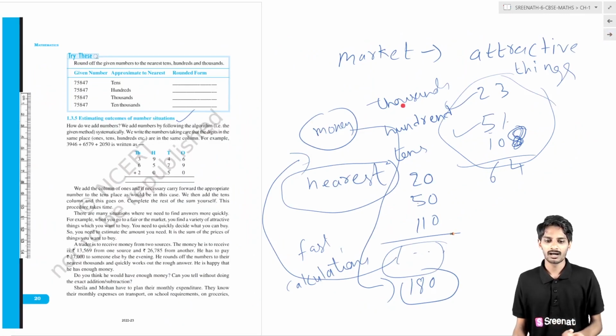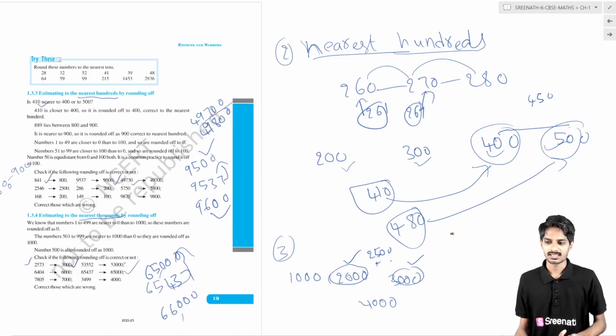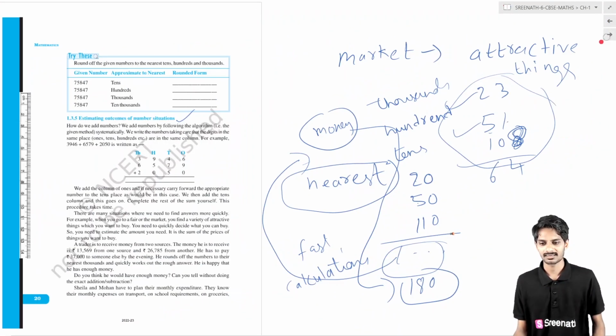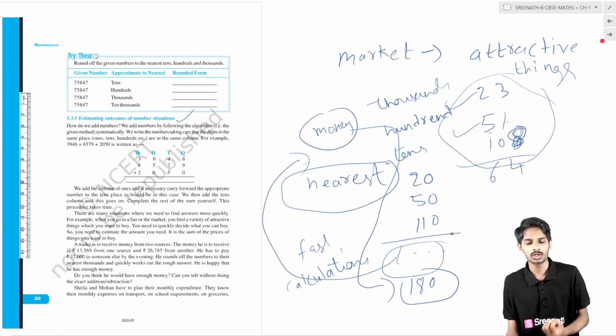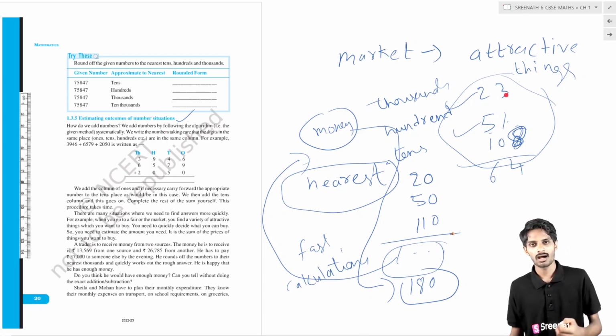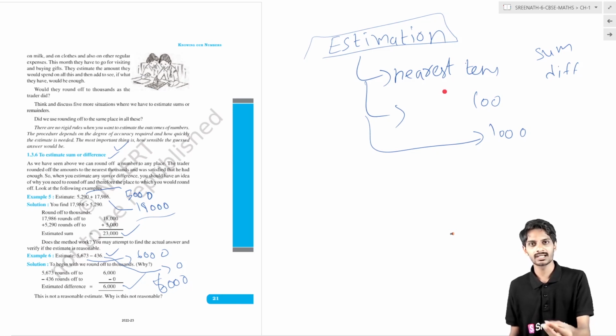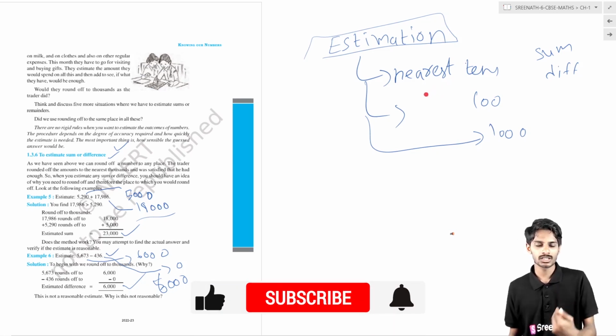Next thing is estimating to the nearest thousands. It is also similar to the nearest hundreds. Next, we have to calculate the possible outcomes or the nearest value sums in a fast way, fast calculations. For that purpose, if you have any numbers, we have to quickly estimate. That is, we have to round those numbers to the nearest tens or hundreds or thousands according to the numbers.